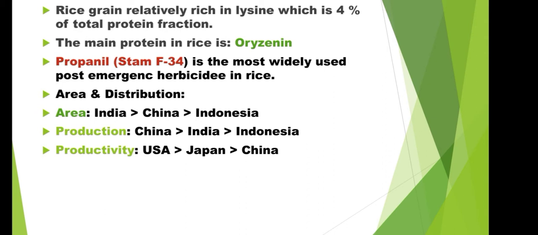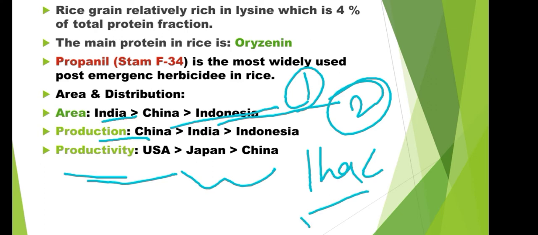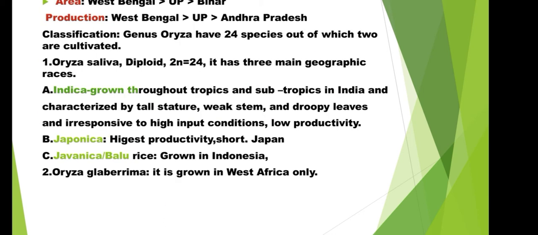Now, if we talk about area and distribution, area-wise India has the highest area in rice cultivation. But production-wise, China is the first country, and India is in second position. Productivity-wise, it is USA, Japan, and China. You know the difference between production and productivity. Productivity means, suppose in 1 hectare, the production of rice is more in USA compared to other countries because of high technology. Within India, area-wise West Bengal is first, and production-wise also West Bengal produces the largest quantity of rice in India.